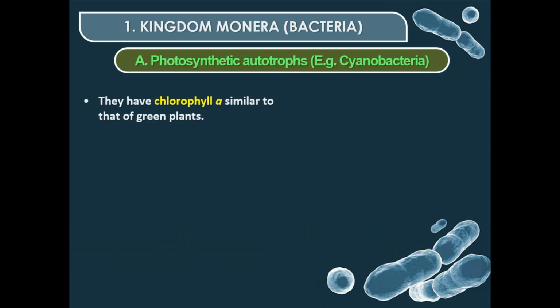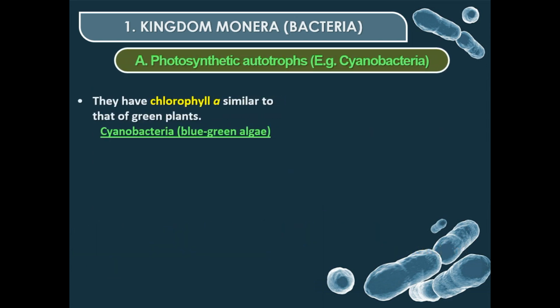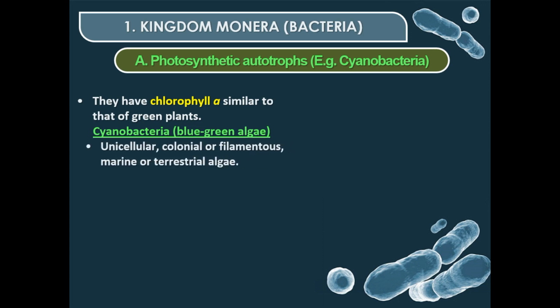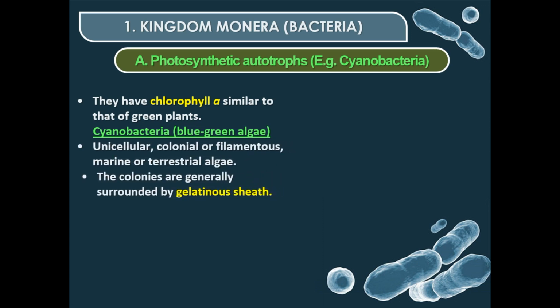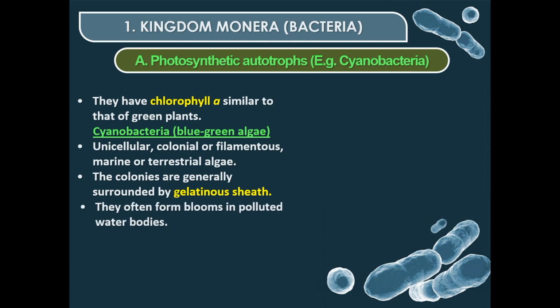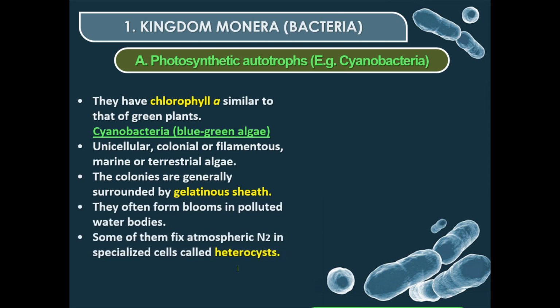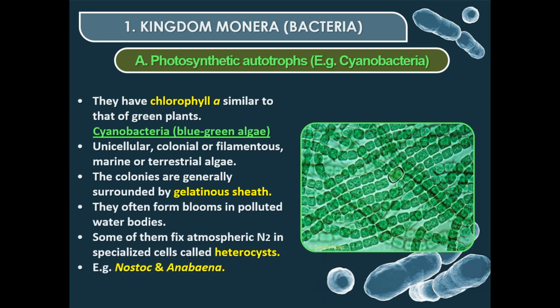Cyanobacteria, blue-green algae, are examples of autotrophic bacteria. They have chlorophyll similar to that of green plants. These are unicellular, colonial or filamentous, marine or terrestrial algae. The colonies are generally surrounded by a gelatinous sheath. They often form blooms in polluted water bodies. Some of them fix atmospheric nitrogen in specialized cells called heterocysts.